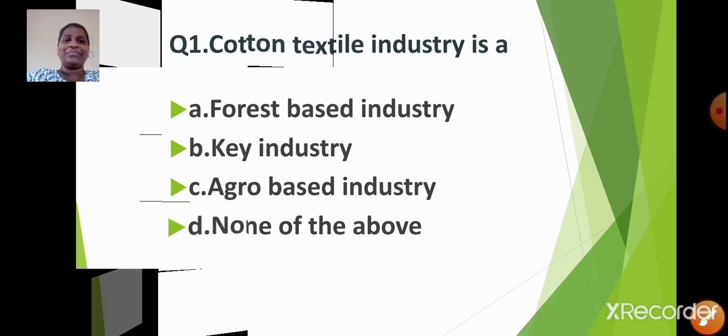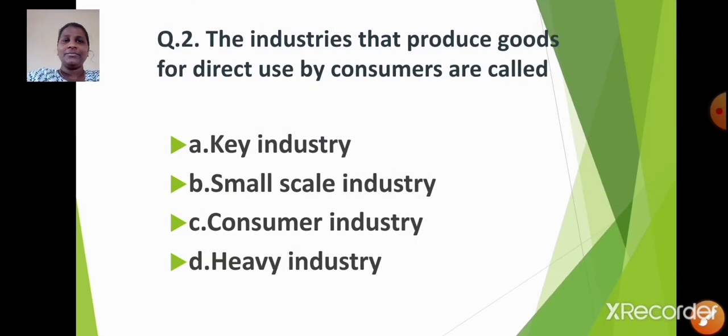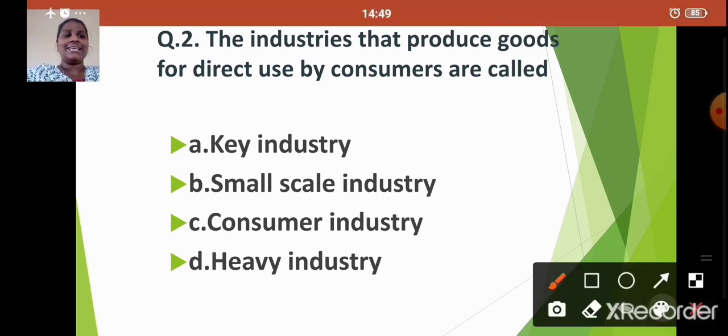Very good. Next question. The industries that produce goods for direct use by consumers are called option A, key industry, option B, small scale industry, option C, consumer industry, option D, heavy industry. Yes, which is the correct answer? Yes, it's option C, consumer industry. Consumer industries produce goods for direct use by consumers.